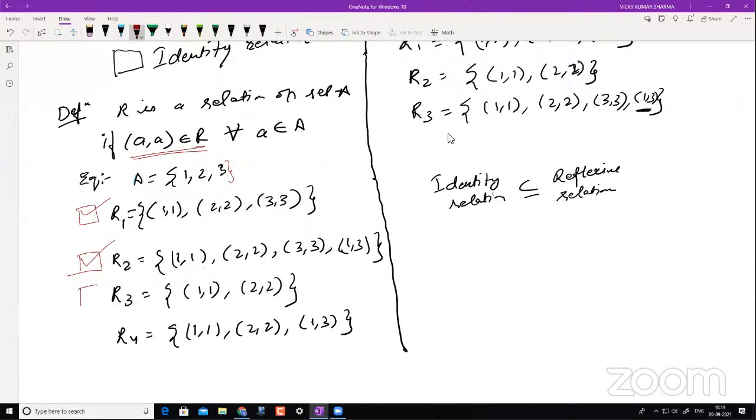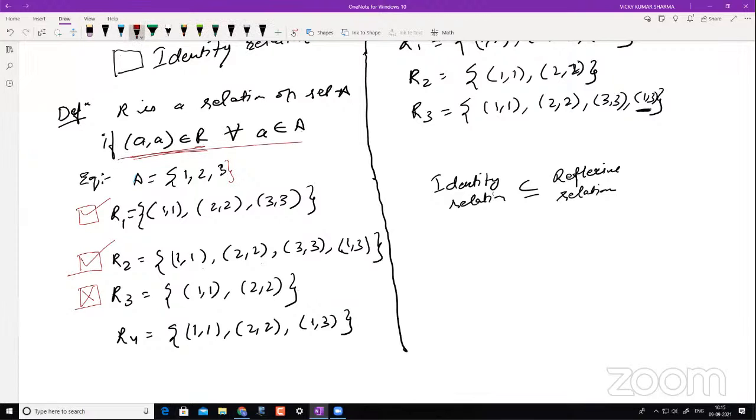So now let's see, what about R3? I'll see your chat box and let me see how many of you give the answer here. Most of you say no. Okay, great. So yes, the answer is no for this. And why no? Because I don't have (3, 3). This element is not there in this relation. That is why this is not a reflexive relation.